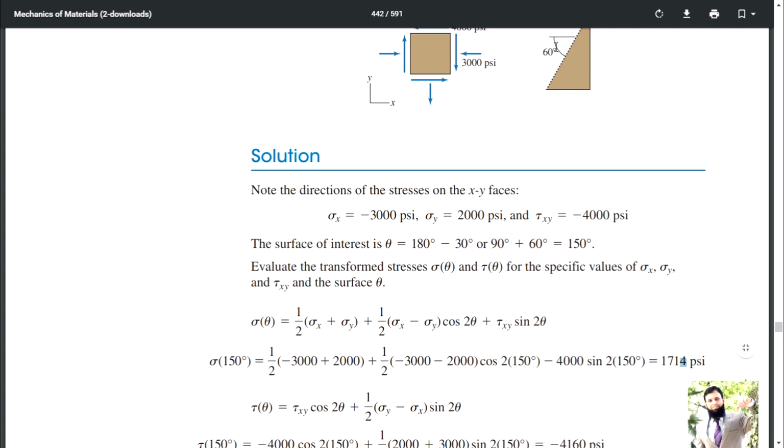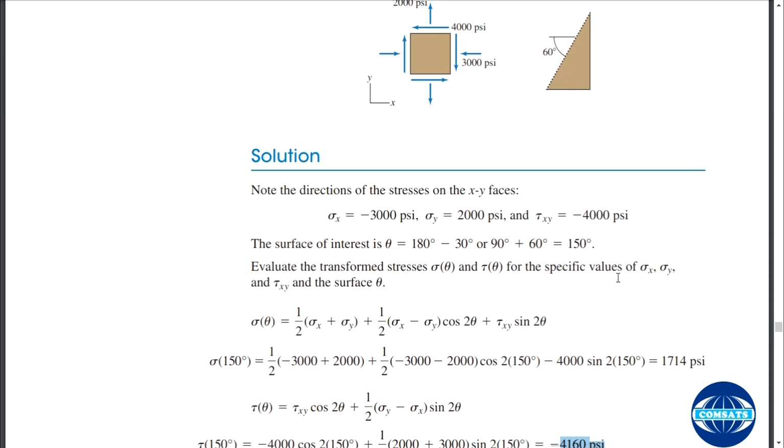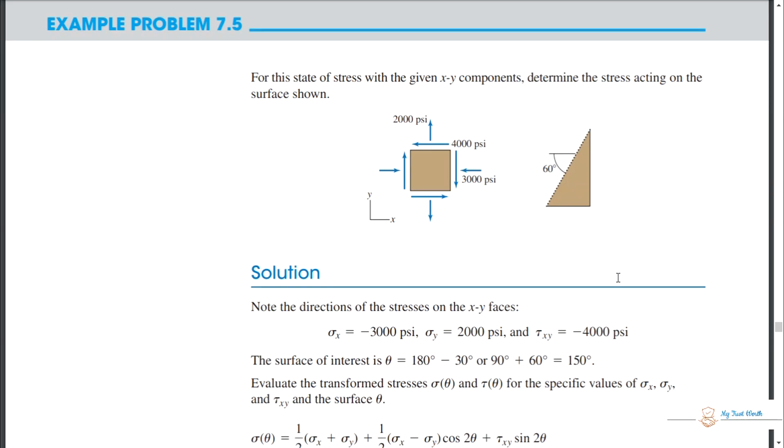At this orientation there are 1417 psi, and that is positive. Similarly for shear stresses you calculated and you got minus 1460 psi. You should recall your previous concepts regarding those triangles in which we solved some problems, and we studied some angles and what is meant by negative sign and positive sign.